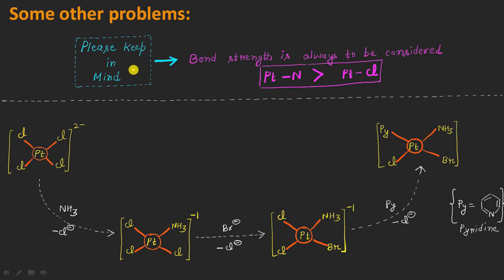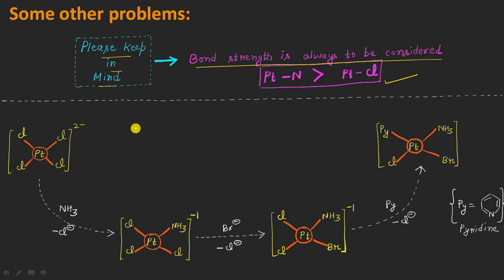But before discussing all these problems, we should keep in mind that the bond strength is always to be considered. The platinum-nitrogen bond is actually a strong bond, having higher bond energy as compared to that of the platinum and the chloro ligand. So we should keep this point in mind before discussing the rest of the problem.